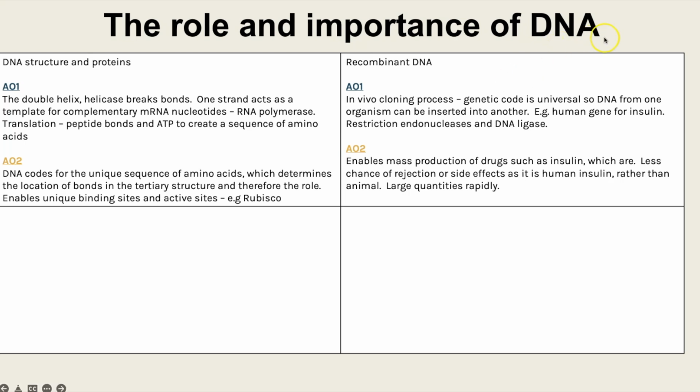So for that reason, it's possible for the DNA or a gene from one organism to be inserted into the DNA of another. And you could talk through how that occurs. So restriction endonucleases to cut out a gene, or you could talk about the gene machine or reverse transcriptase. Then talking about how that fragment of DNA or that gene would then be inserted into a plasmid. Again, the plasmid would be cut open using the same restriction endonucleases. And then the DNA would be stuck in using DNA ligase.